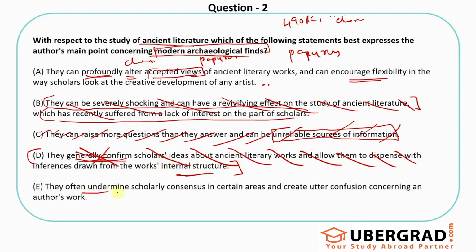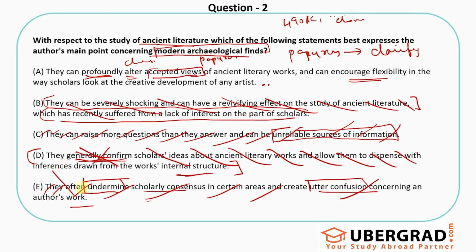They often undermine scholarly consensus in certain areas and create utter confusion concerning an author's work. Again, this is written in a completely negative way. They don't undermine, first of all. Undermine is basically putting them down, like saying that this is wrong or not great, in a certain area, and create utter confusion. Again, they are not going to create confusion. Rather, the entire passage gives us a feeling that archaeological finds are indeed helping us to clarify things better, judge things better. So this is also absolutely wrong.